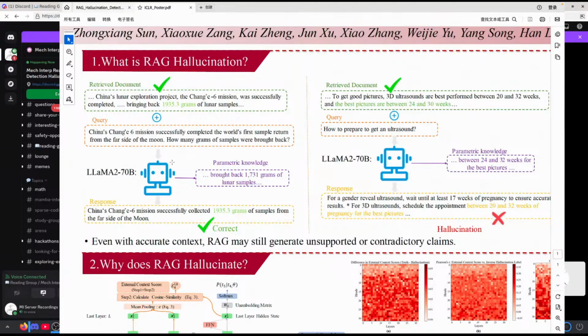If we don't append the retrieval document, the model will produce an incorrect answer, and we can say its parametric knowledge is not correct. So we can use the retrieval system to retrieve some documents and append them to the query. Then the model can answer this query correctly. And that's what we want retrieval-augmented generation to do.